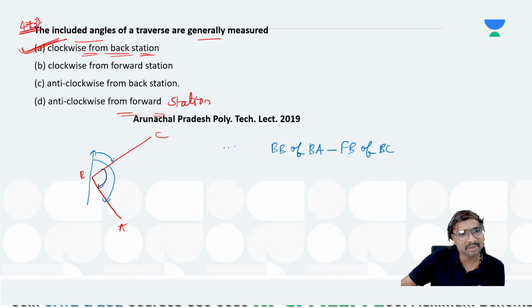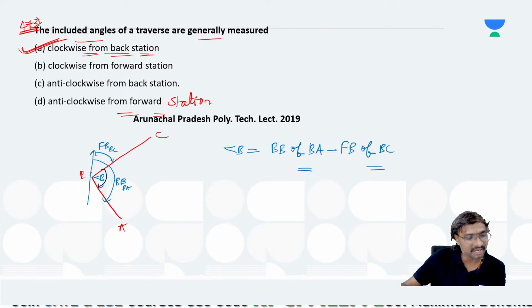So can we say that is equal to that angle B we are getting? This is your angle B, yes or no? This is your angle B, and this is your back bearing of this BA, and this is the forebearing of this BC, right? So you can say back bearing of the previous line minus the forebearing of the forward line. Generally, how are you measuring? So this angle is nothing but the back bearing of BA minus the forebearing of BC.